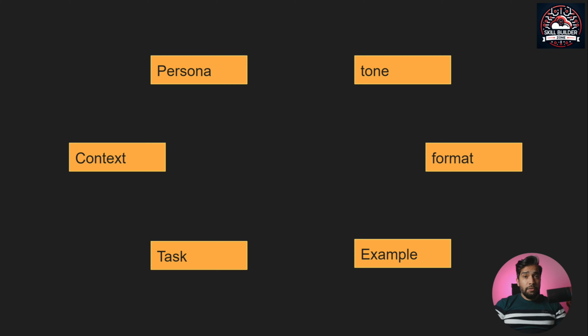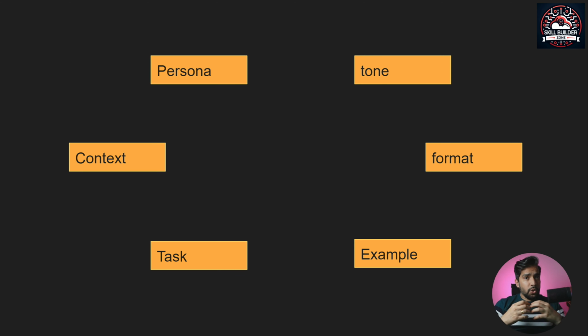Let's do that. First of all, we'll start by breaking down a prompt into the various components. If you see my screen, there are 6 components that we are talking about. The first one is persona, then context, task, the tone, the format, and an example. So all of this combined together will make the perfect prompt.